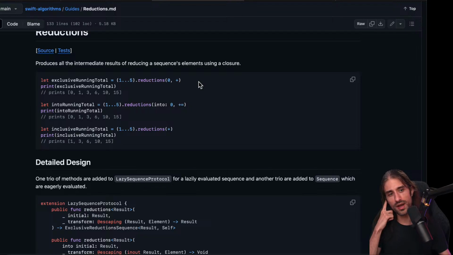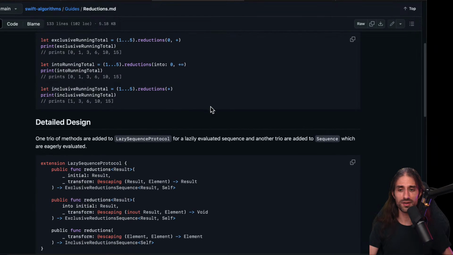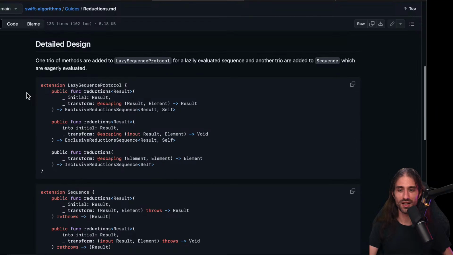I see this being useful, not necessarily in production code, but when you have a bug in your code and you're using reduce, then you can transform reduce into reductions, and this way you can see all of the intermediary results and try to understand what's happening. It might be easier than just debugging your code. To be fair, using reduce can very easily lead to code that is more complex than it ought to be. But okay, this one is kind of interesting, and the idea is easy.